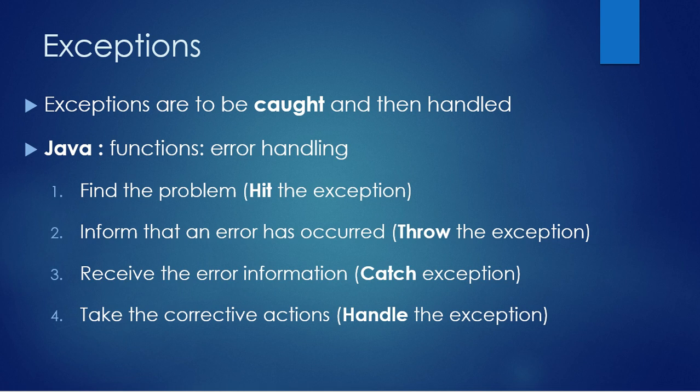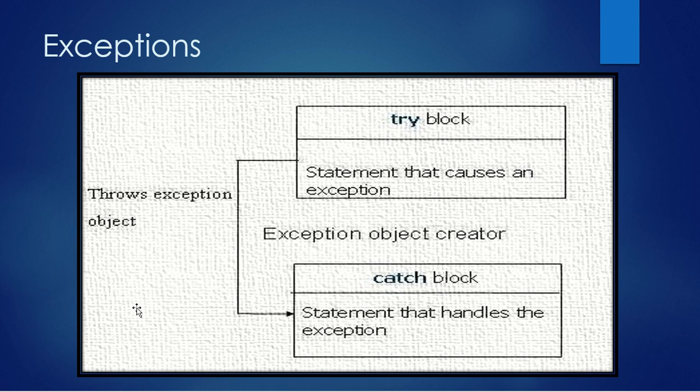Now, this is actually a particular demonstration. If you have a try block here, all those statements that may result in an exception will be contained inside the try block, and whenever an exception occurs, you will pass the information from the try block to the catch block, and that is called throwing the exception. It may be into the class or it may be outside.